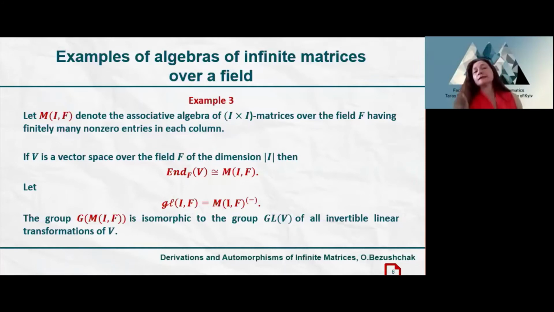And as before, we consider the corresponding Lie algebra and the group of all invertible elements of such algebra M sub IF. And notice that this group is isomorphic to the group of all invertible linear transformations of the vector space V.